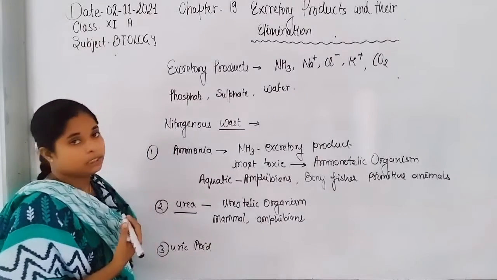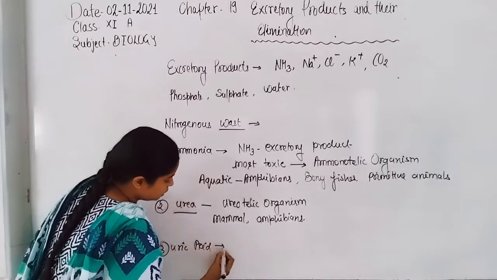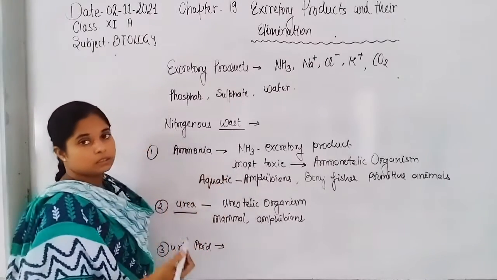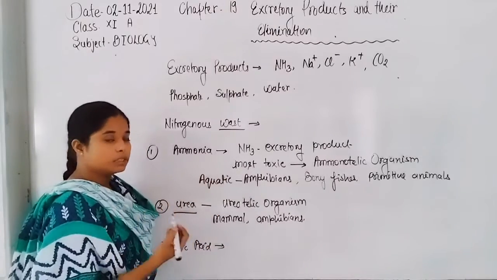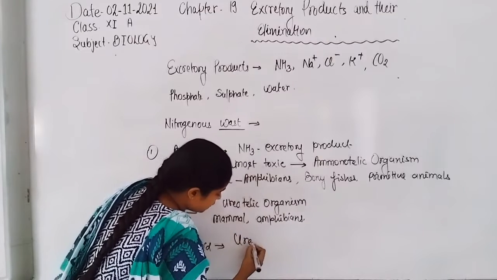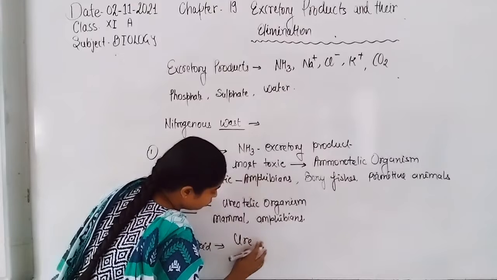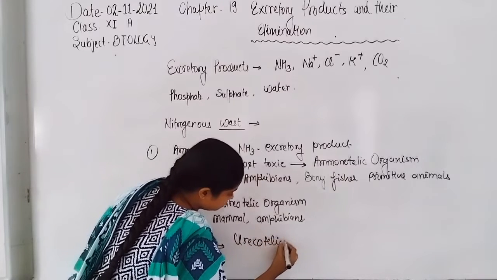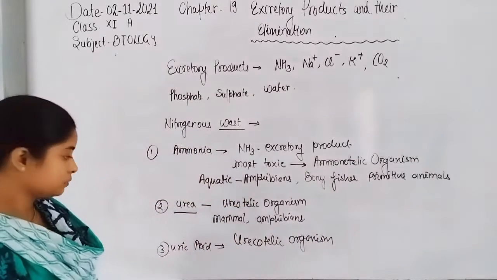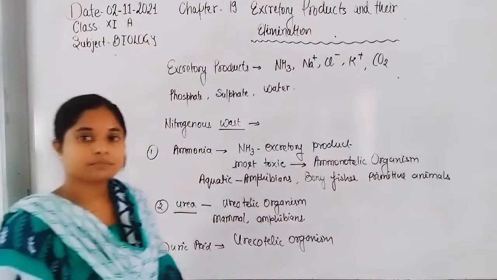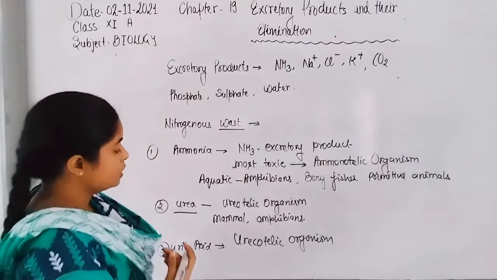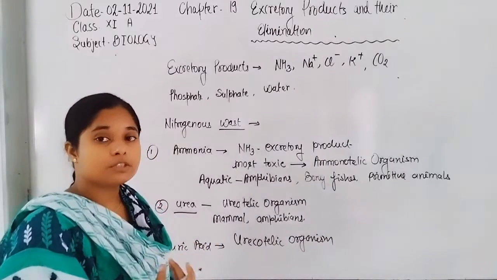Now, uric acid. Those organisms who convert ammonia into uric acid and secrete uric acid as their excretory product are known as uricotelic organisms. They secrete uric acid for the conservation of water.